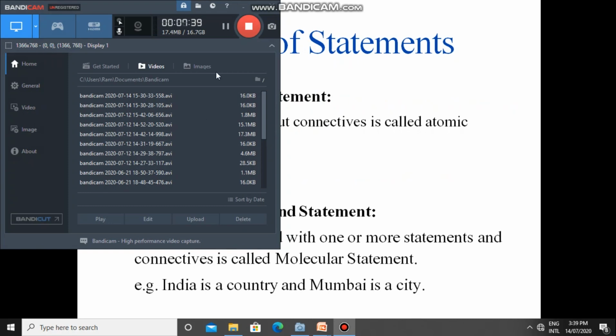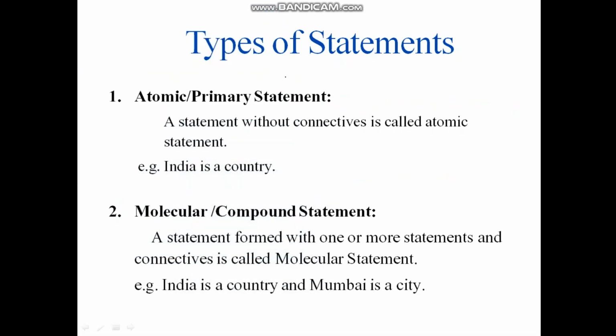So there are two types of statements. Basically they are the atomic statement and the compound statement. What is an atomic statement? A statement which does not have any connective is called an atomic statement. For example, this is an atomic statement.